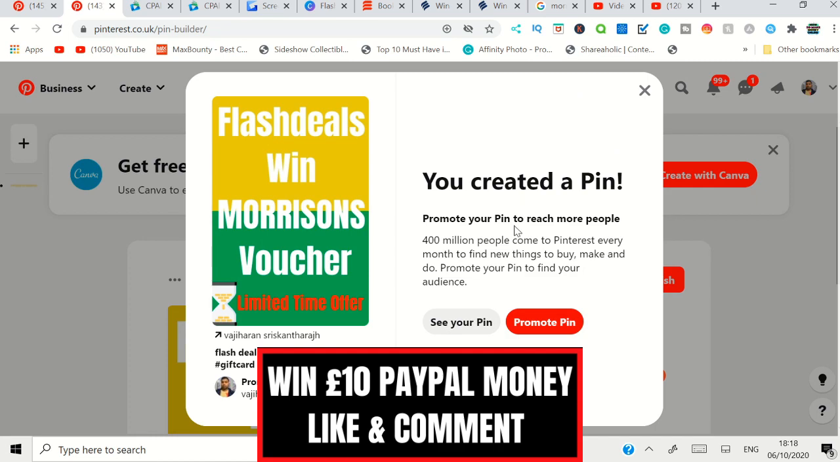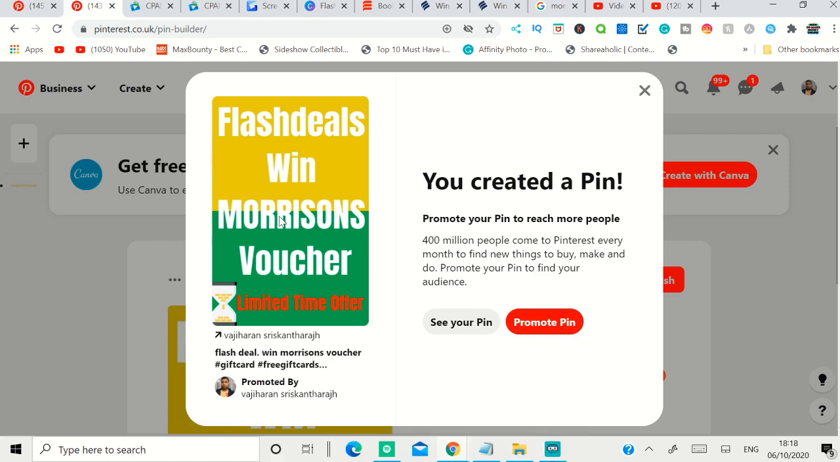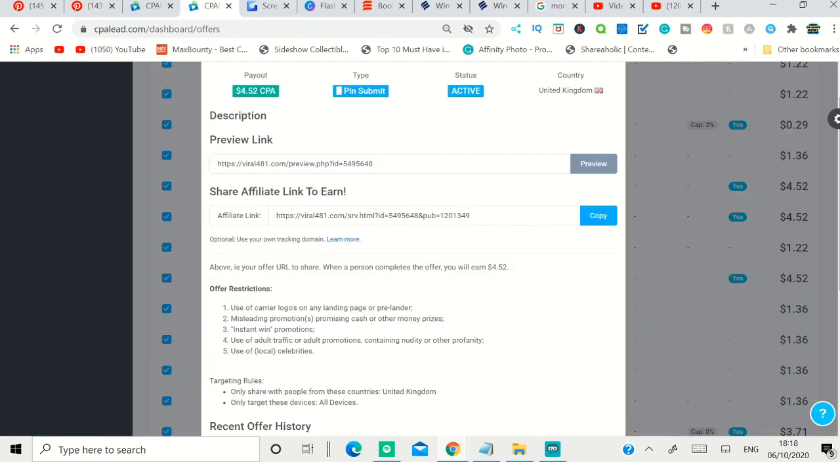Also, if you have a little bit of money, you can promote the pin, like a Facebook boost. You can see 400 million people come to Pinterest every month. So you can just spend a little bit of money every single day to put the pin in front of lots of people that are searching for gift cards or vouchers for a specific shopping center or specific e-commerce site. So you can promote gift cards for PayPal, Amazon, or Walmart, or whatever you can find at CPA Lead, and you promote it on Pinterest.